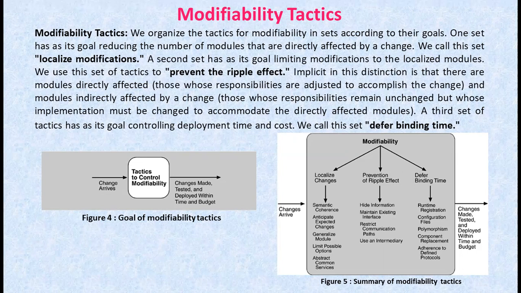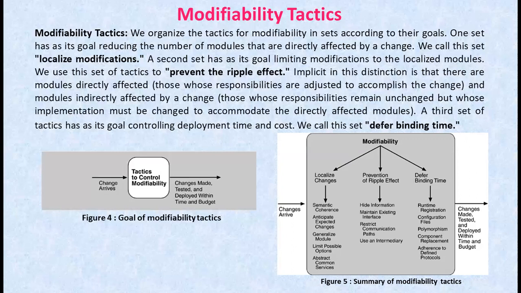And the third one is generalize the module. Making a module more general allows it to compute a broader range of functions based on the input. The fourth one is limit possible options. Modifications, especially within the product line, may be far-ranging and hence affect many modules. So restricting the possible options will reduce the effect of these modifications. The fifth one is abstract common services.